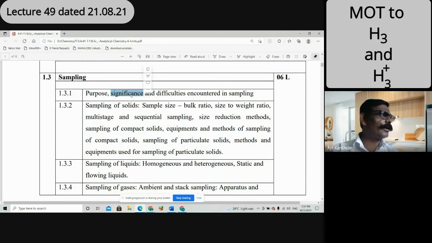Reddy is one region, and nearby you will find many regions where somewhere bauxite is in good quantity, somewhere hematite, meaning iron ore, is in good quantity. But how far are such rocks distributed? That also matters. Otherwise, while sampling, I have tested that rock where iron is more possible, and while collecting that